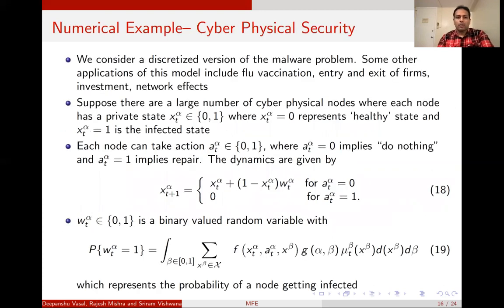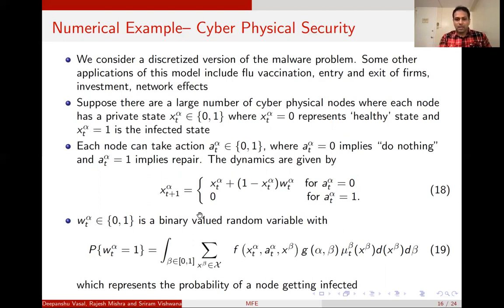Finally, I want to talk a little bit about a numerical example. We consider a discretized version of a malware problem where suppose there are a large number of cyber physical nodes, and each node has a private state xt of alpha, which could be either 0 or 1, where 0 represents a healthy state and 1 represents an infected state. Each node can take an action at of alpha, which belongs to 0, 1, where at of alpha equal to 0 means do nothing, and at of alpha equal to 1 means repair.